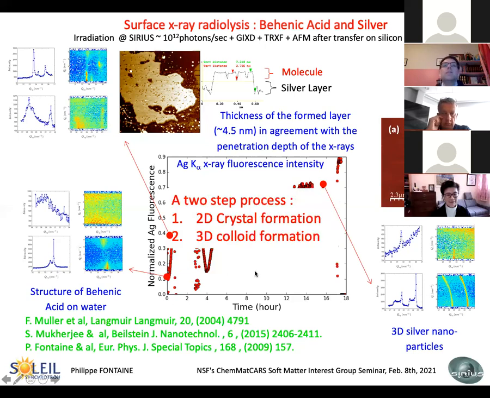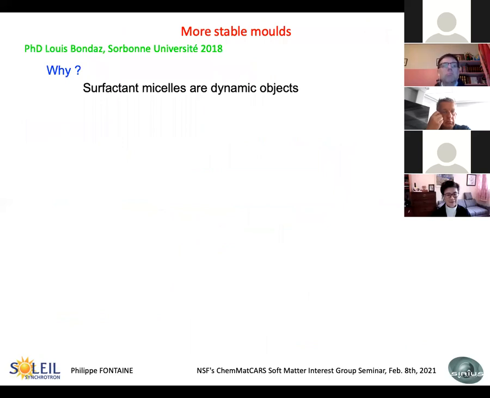So you have, in fact, a two-step process. First, you have a 2D crystal formation, followed by 3D colloid formation. So in order to vary the molds, we have tried some other systems. For example, to solve one problem, which is a polydispersity at 3D in solution of the nanoshell we form, we think that this could be due to the fact that surfactant micelles are dynamic objects that can change in size and shape during time, during the irradiation.